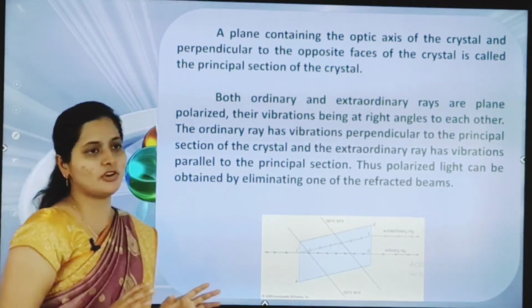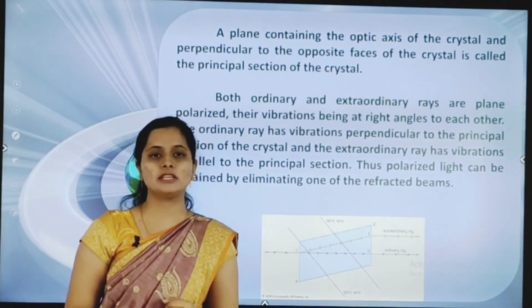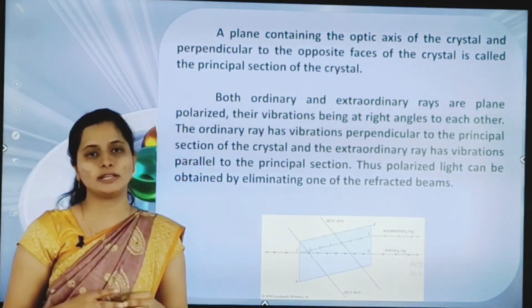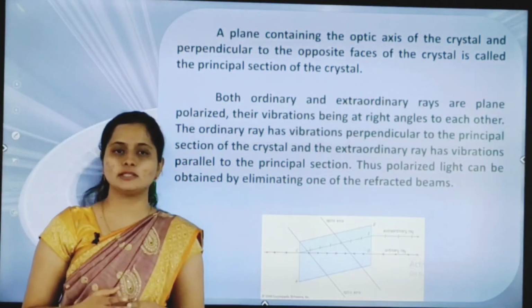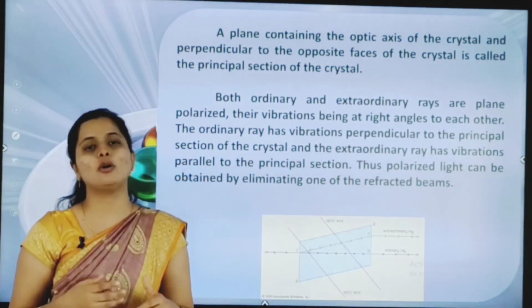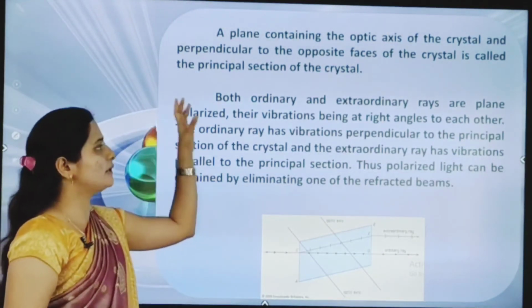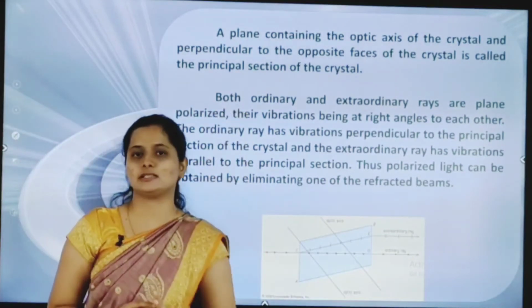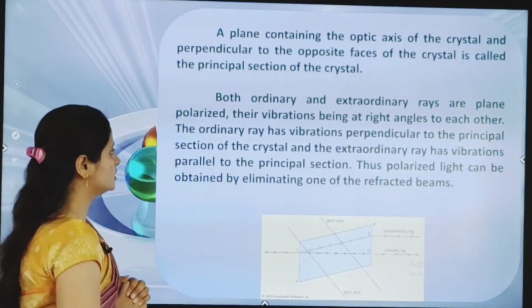So up to this what we studied? Double refraction, ordinary ray, extraordinary ray, and the points about velocities, refractive index, and next the optic axis as well as the principal section of the crystal. Next we'll see the explanation.